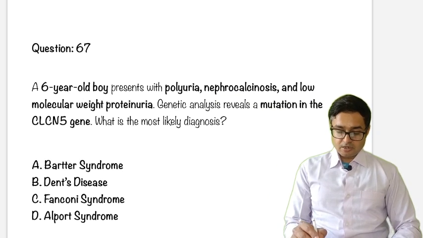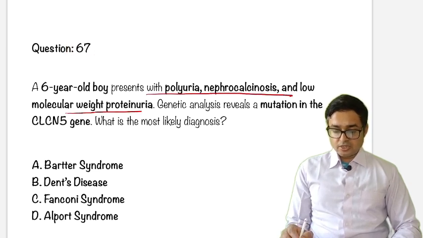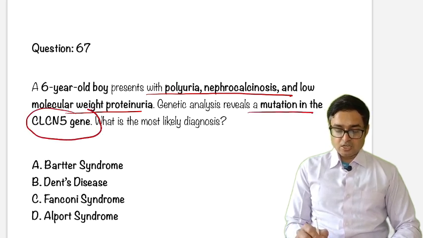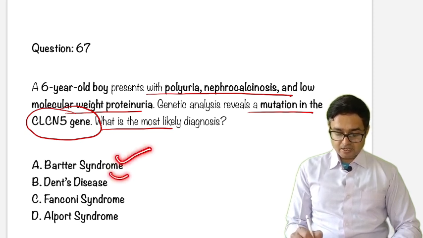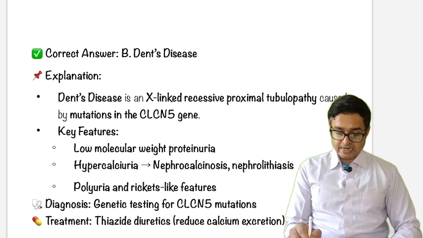Next question, question number 67. A 6-year-old boy with polyuria, nephrocalcinosis, low molecular weight proteinuria, genetic analysis reveals a mutation in the CLCN5 gene. So this gene itself shows the diagnosis. Okay, options are Bartter, Dent, Fanconi, and Alport syndrome. The diagnosis of this is Dent disease.